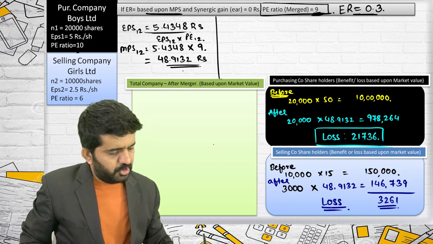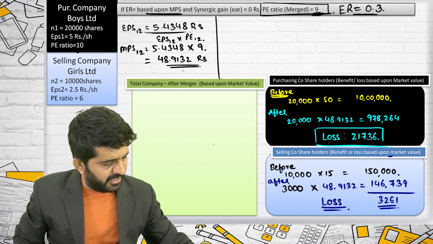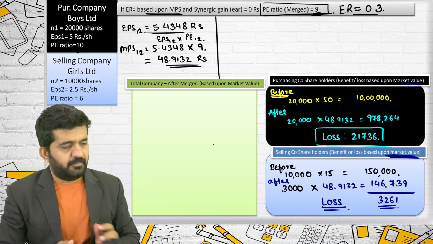It is loss to selling company's shareholders based upon market value.